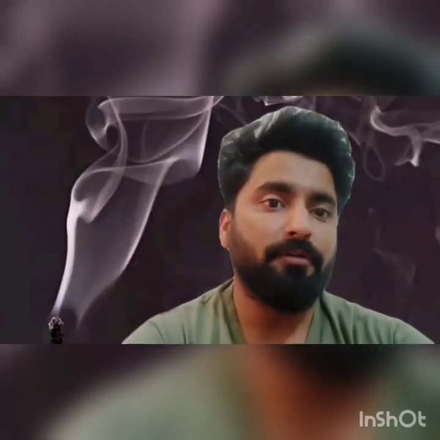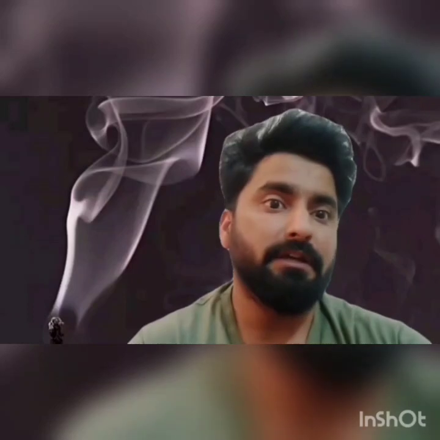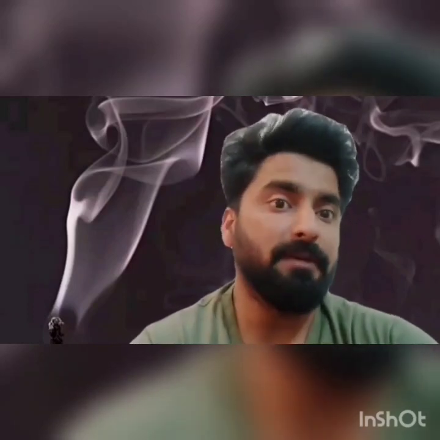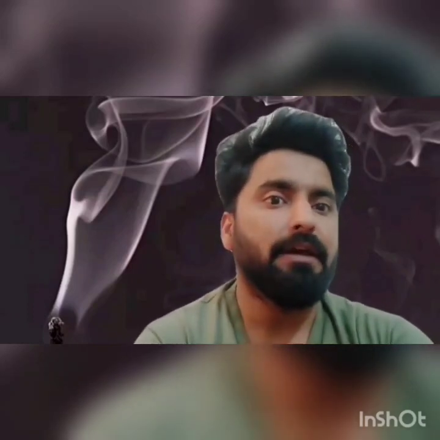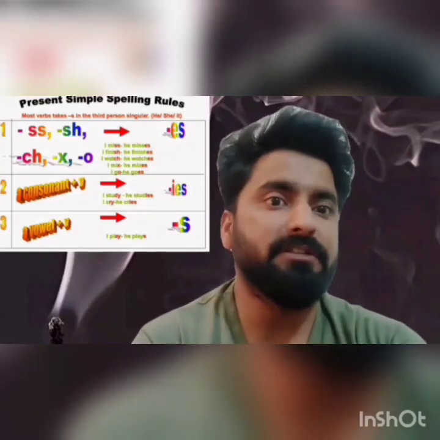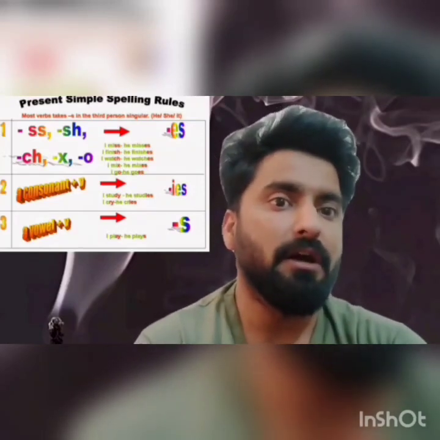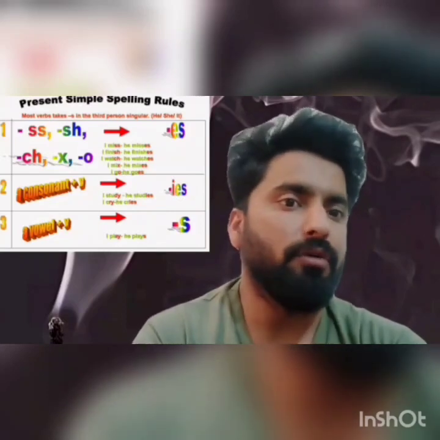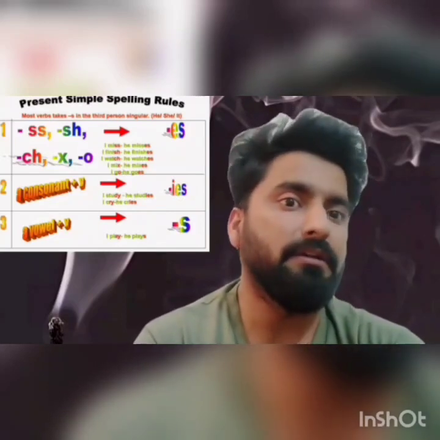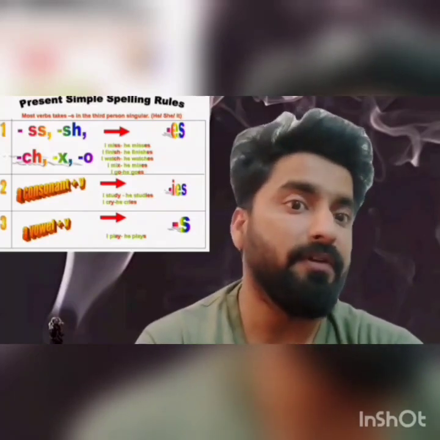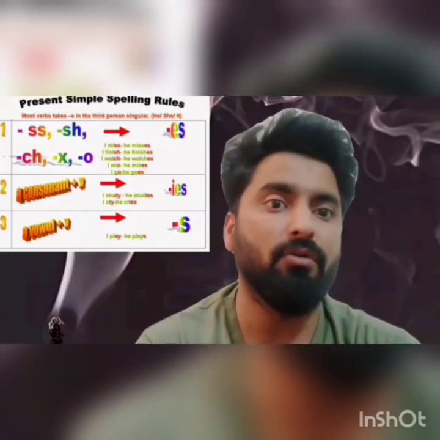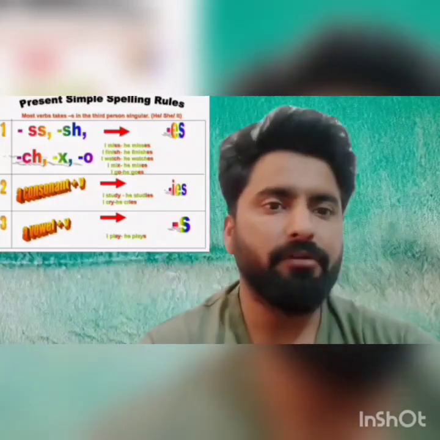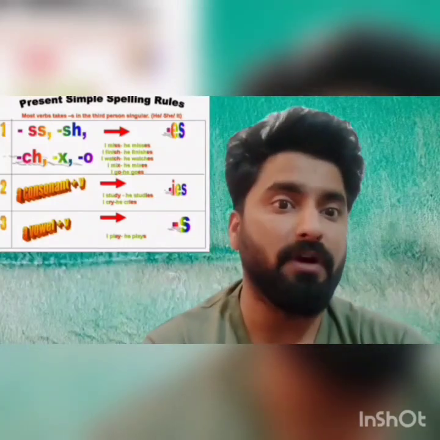Lots of students ask where we will use s and es. So let me explain it. You will add s and es with the verbs when the subject is he, she, it, or a singular noun. For example, someone says I miss. In the he, she, it, and singular noun context, it will be he misses. I finish, he finishes. I watch, he watches. I go, he goes. The second rule is the consonant plus y rule.